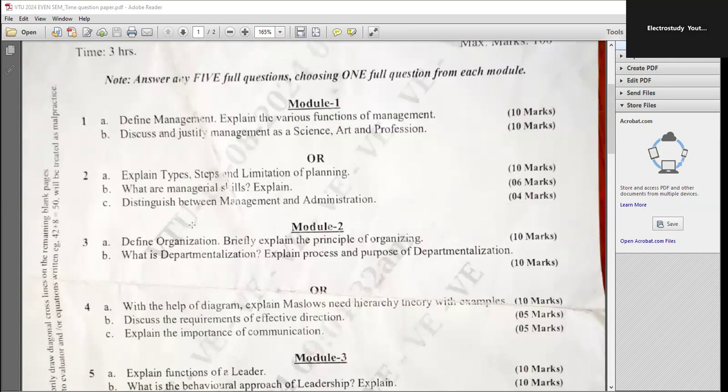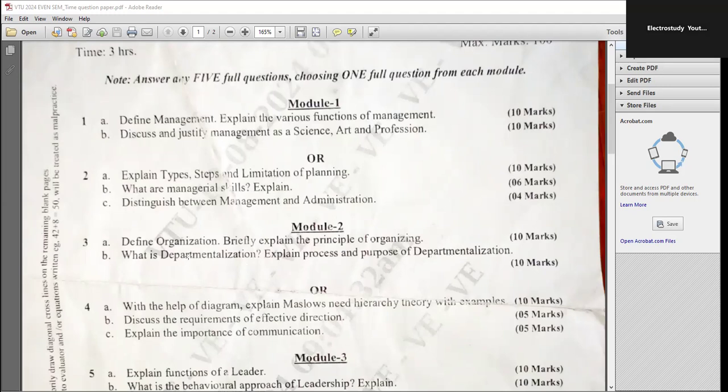Define organization. You have to give the proper definition of organization with suitable examples. Explain the principle of organizing, which carries 10 marks. Try to highlight the points and underline. What is departmentalization? You can prepare the flow chart. Explain the process and purpose of departmentalization. What is the role of departmentalization? Why is it required? What is the purpose of hierarchy?